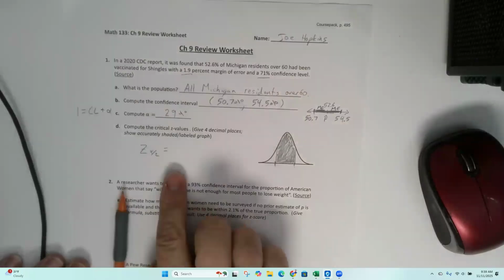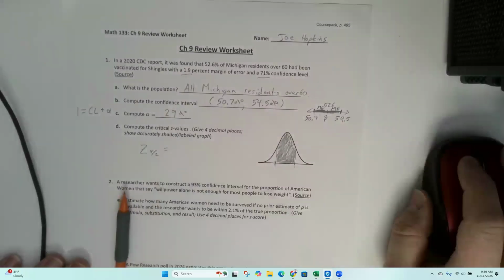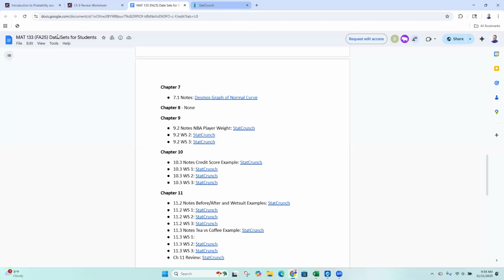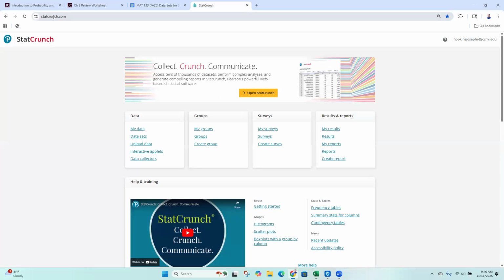So to calculate this, we need StatCrunch. If you go to statcrunch.com, just type in statcrunch.com, and then sign in. This button right here should turn orange. When you first go to statcrunch.com, it'll be gray, and then you sign in, and it'll turn orange, and then you click on that, and it just opens a blank StatCrunch for you.